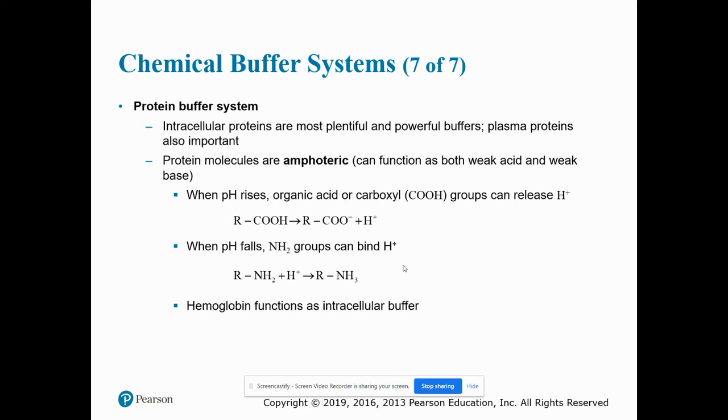We move on to talking about the protein buffer system. Intracellular proteins are the most plentiful and powerful buffers. Plasma proteins are also important. Protein molecules are amphoteric, which means they can function both as a weak acid and as a weak base. When pH increases, organic acid or carboxyl groups can release hydrogen ions. When pH falls, NH2 groups can bind hydrogen ions. And hemoglobin functions as an intracellular buffer.